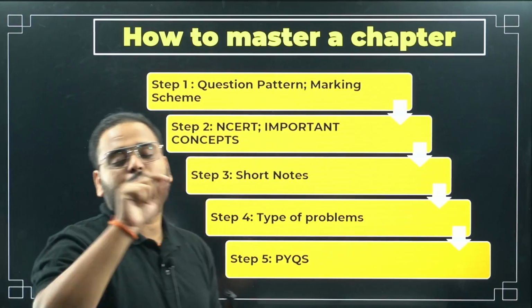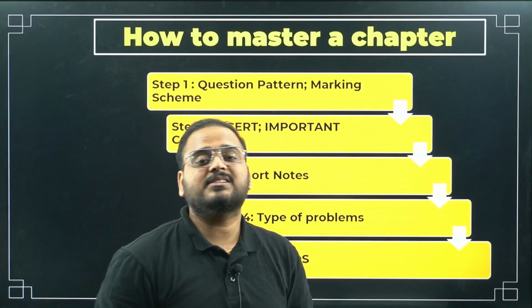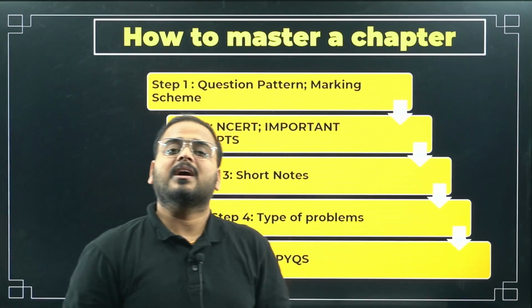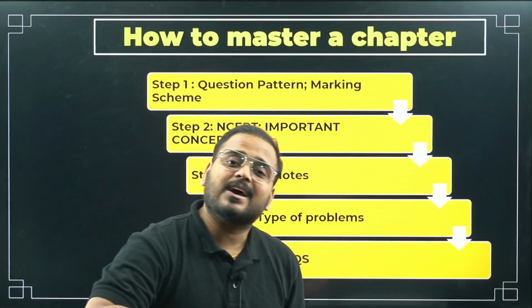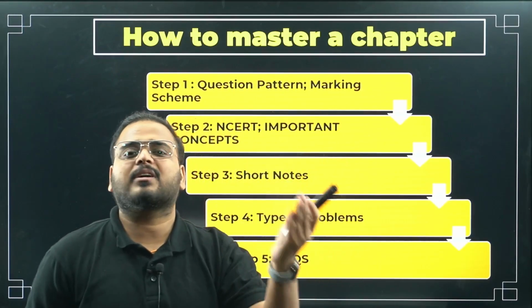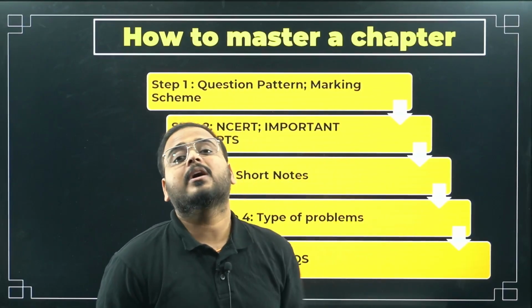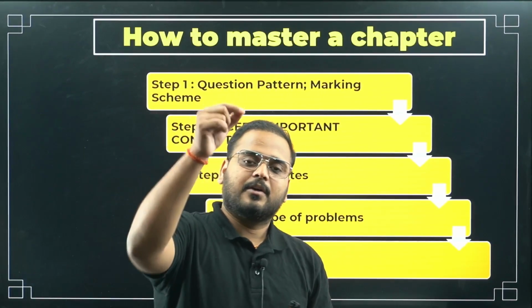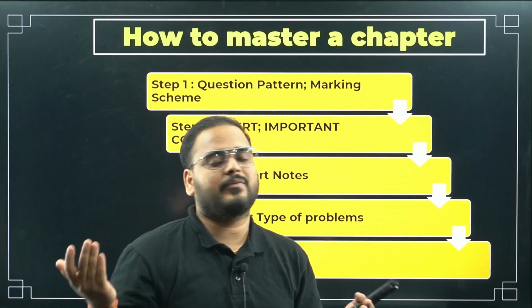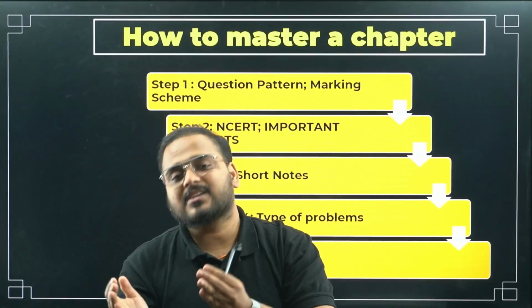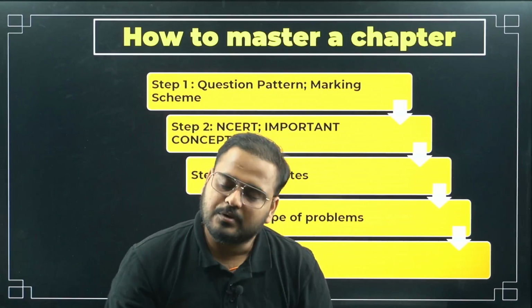So to create the types in that, let's say I start with real numbers. Type 1 problems are coming from HCF and LCM. Type 2 is, let's say, word problems on HCF and LCM. Type 3 is questions on irrational numbers, where proof is there. Type 4 can be other categories, let's say case study, and assertion reason is also there. So you can create type 1, 2, 3, or type A, B, C, whatever is your preference, chapter wise. When you're revising after completing the syllabus, it will become useful to you.